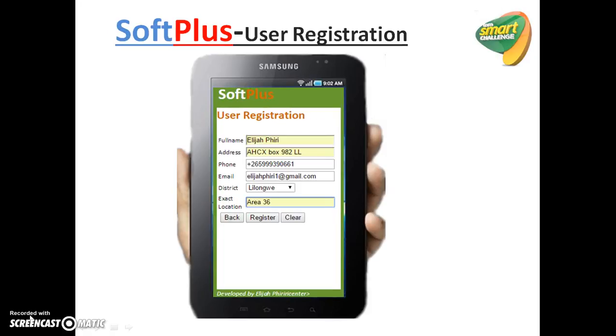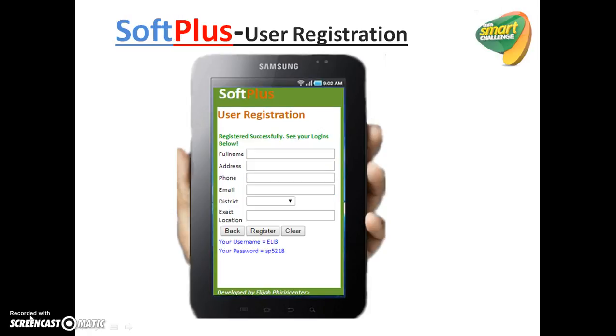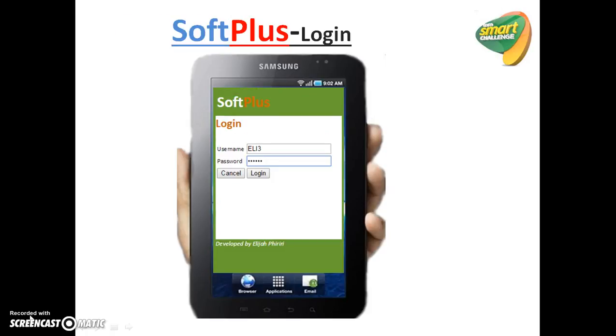Okay, and the public registration now, the users. You register there, you put all the details, then it will also give you a username and password. As you can see, it's saying the user registered successfully. See your logins below. So you use that username and password to log in. So now let's try to log in. As I was doing there, I was logging in.